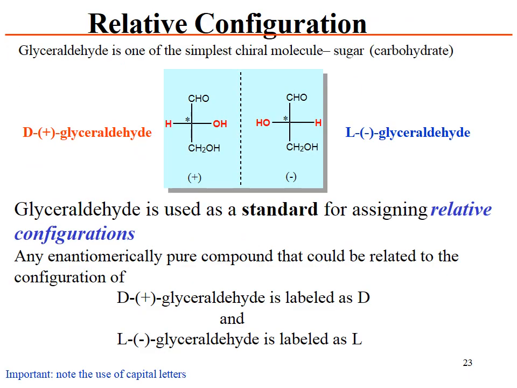Relative configuration: glyceraldehyde is one of the simplest chiral molecules. This is D-plus-glyceraldehyde, and this is the Fischer projection formula of L-glyceraldehyde. Glyceraldehyde is used as a standard for assigning a relative configuration. Any enantiomerically pure compound that can be related to the configuration of D-glyceraldehyde is labeled D, and one related to L-glyceraldehyde is labeled L.